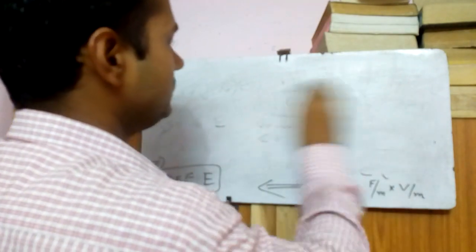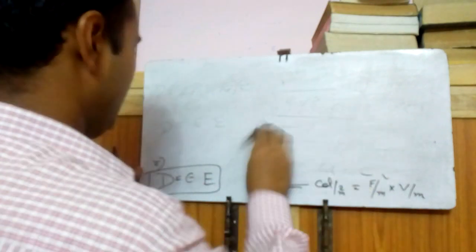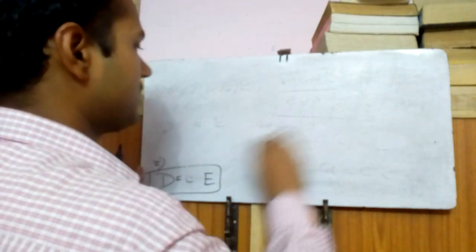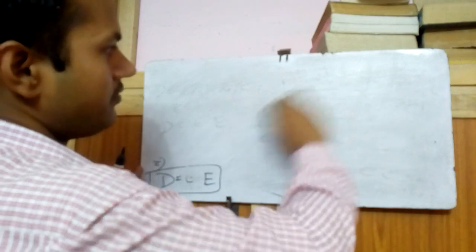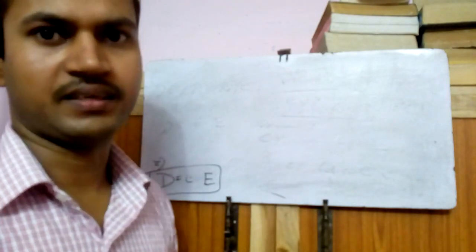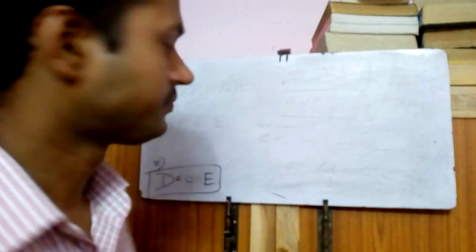So here in the book, or you can say in the theory concepts, when we discuss all these things, we consider everywhere that the material is a perfect dielectric, but a perfect dielectric does not occur.